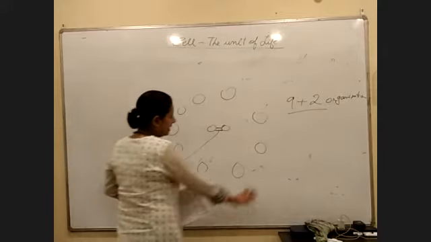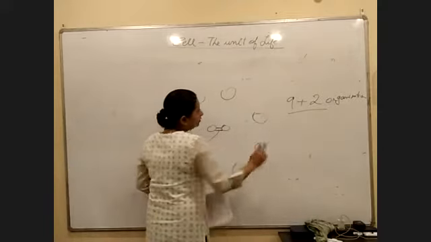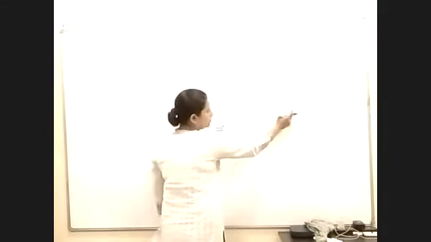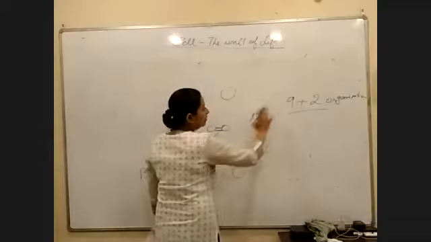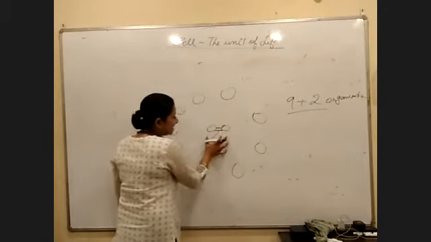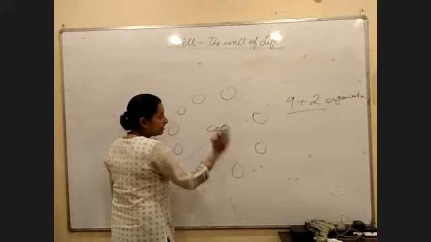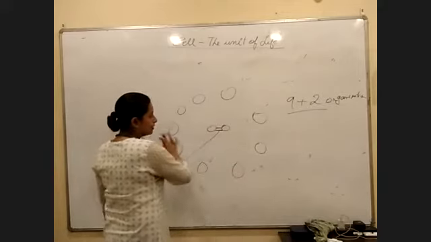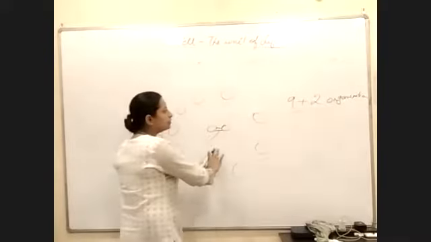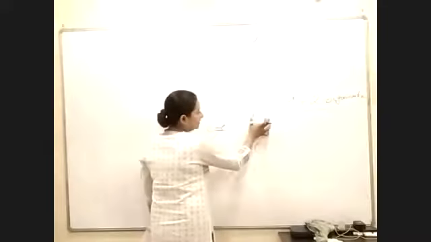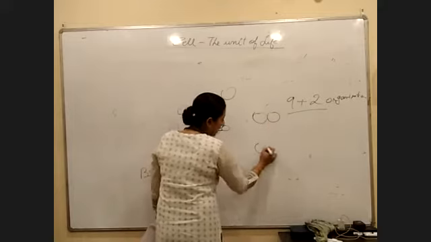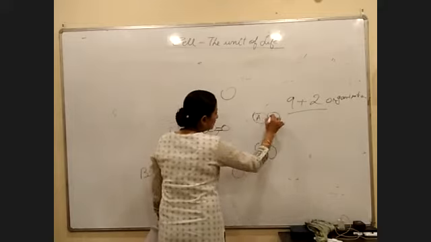Next, while we were talking about the cytoskeleton of a centriole, we know they also had 9, and here we also have 9. In the centriole, the center did not have any microtubules, but in case of cilia and flagella, we see the presence of 2 microtubules. The second point of difference is that in a centriole there was something called a triplet, but in this case, yes, we have a doublet.